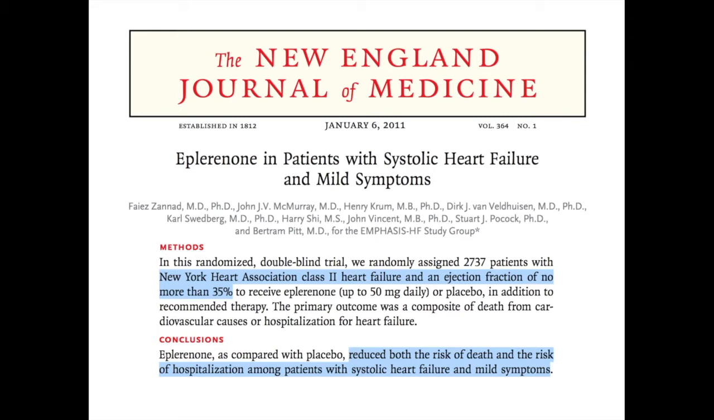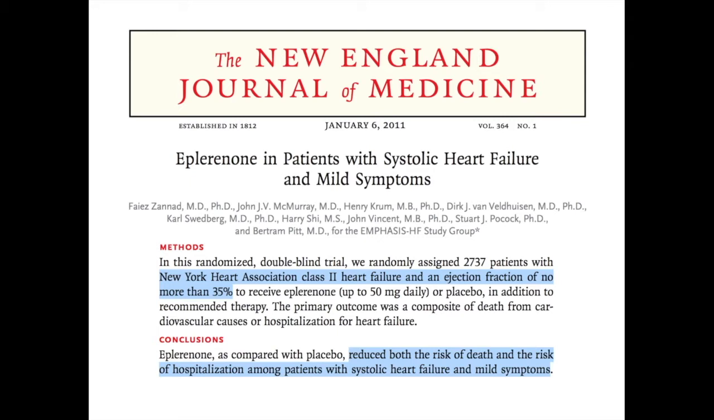Now, studying all patients with class 2 heart failure and an ejection fraction of less than or equal to 35% in the whole world is of course not possible. So the investigators had to make inferences to a larger population of patients based on the sample they studied.